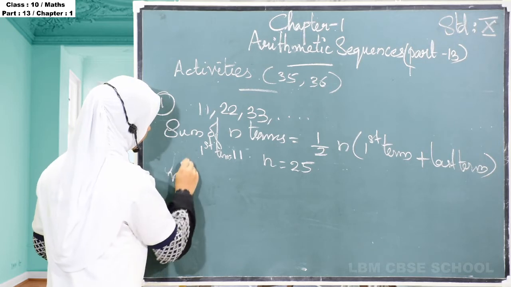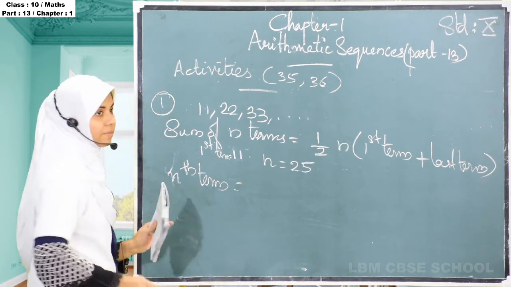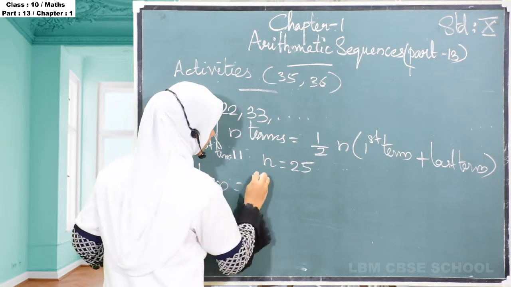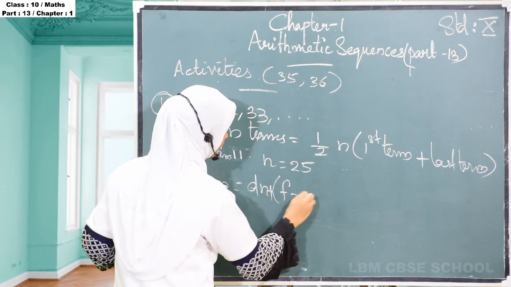The last term is the nth term. What is the equation for finding the nth term of an arithmetic sequence that we studied in the previous class? The nth term is equal to d into n plus f minus d.